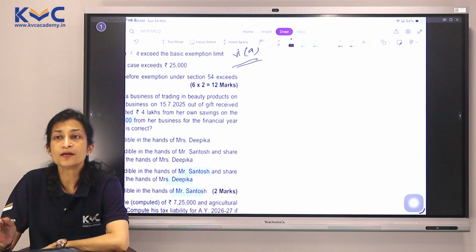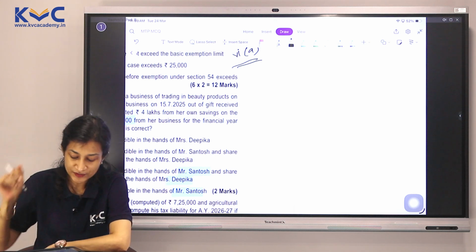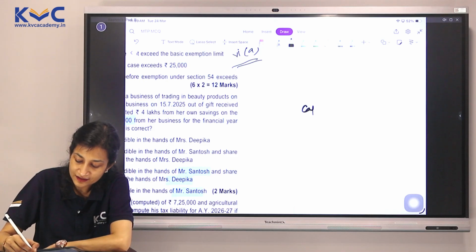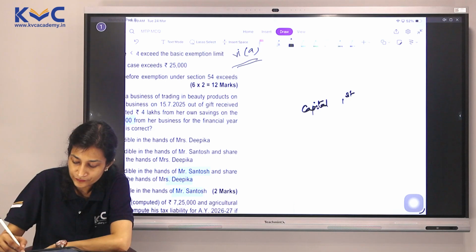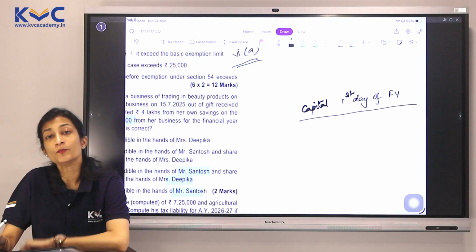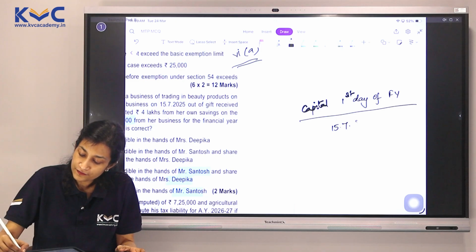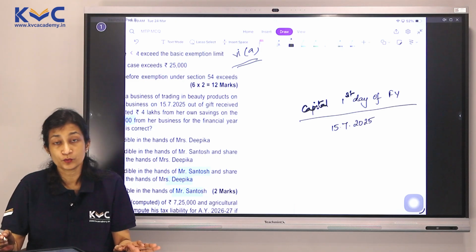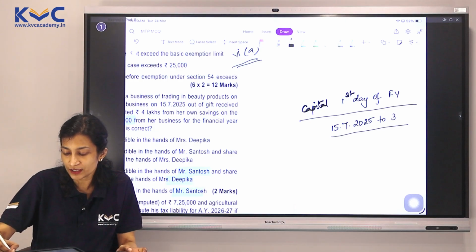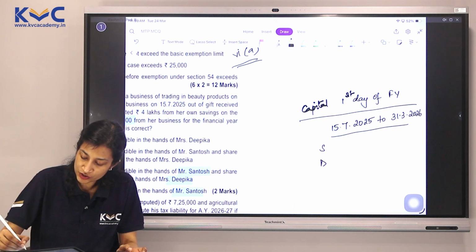So we are taking up a concept of clubbing here, where investment or the income of the spouse comes into the picture because of investment made in the business. Usually, we check the capital as on the first day of the year. But there was no business on the first day of the year. The business itself started on 15th July, which means whatever profit is being made is from this date to 31/3/2026.